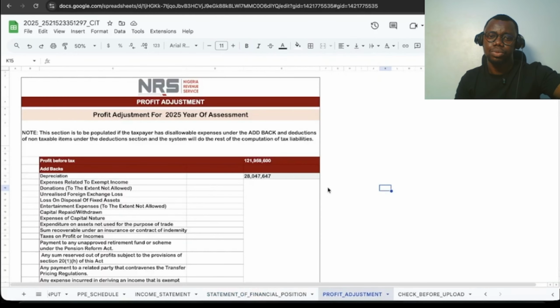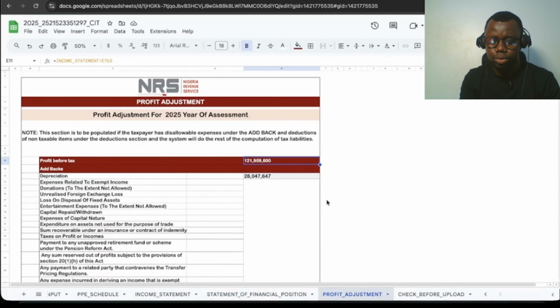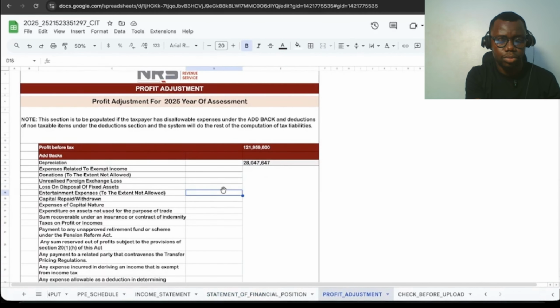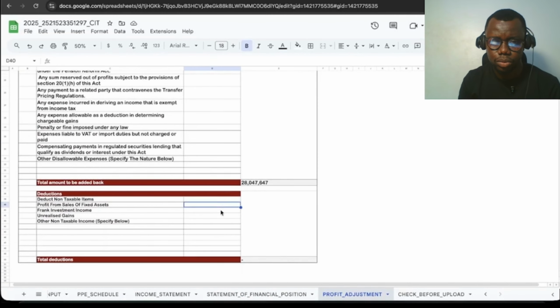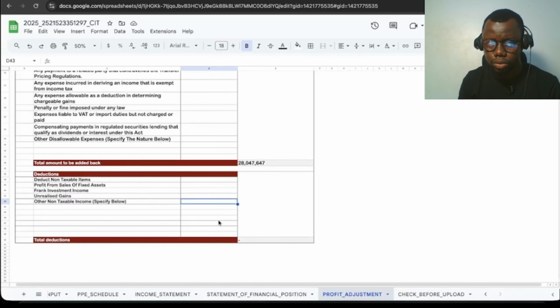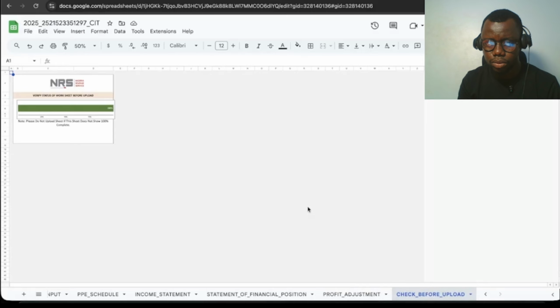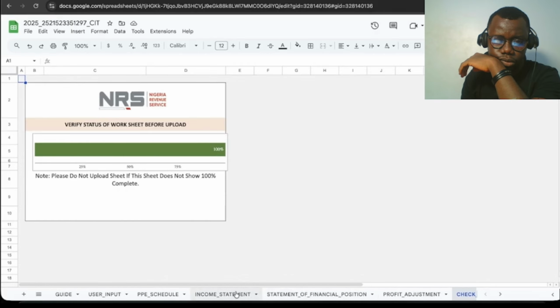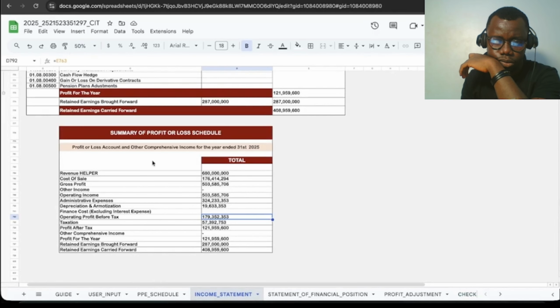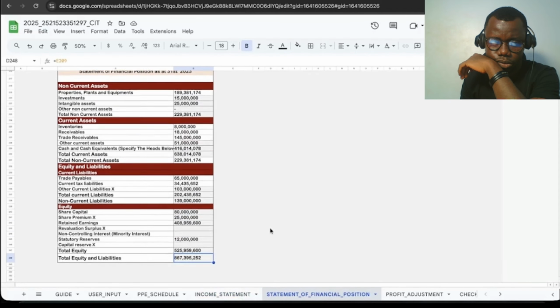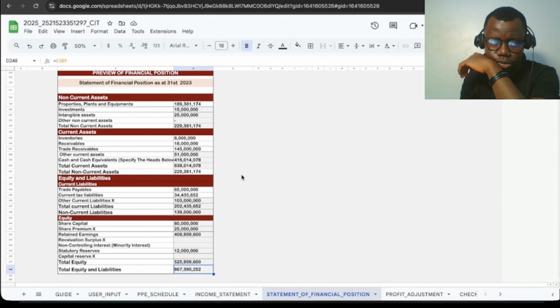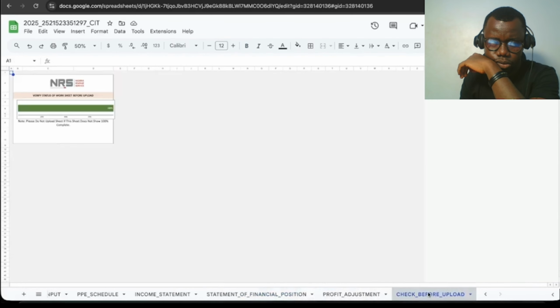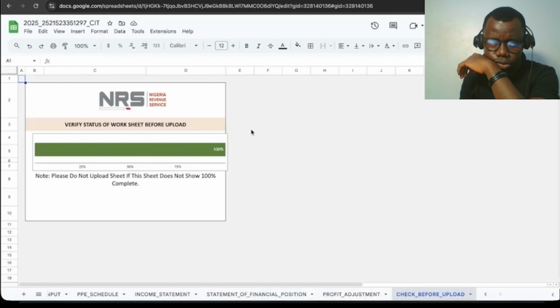Proceed to the profit adjustment sheet. Here, enter all non-allowable expenses under addbacks and all allowable deductions under deductions. Use the available description fields where necessary and ensure all entries are clearly labeled. The system will automatically compute total adjustments. Before proceeding, review all entries carefully and ensure the completion indicator shows 100%. Do not continue until all required fields are completed.